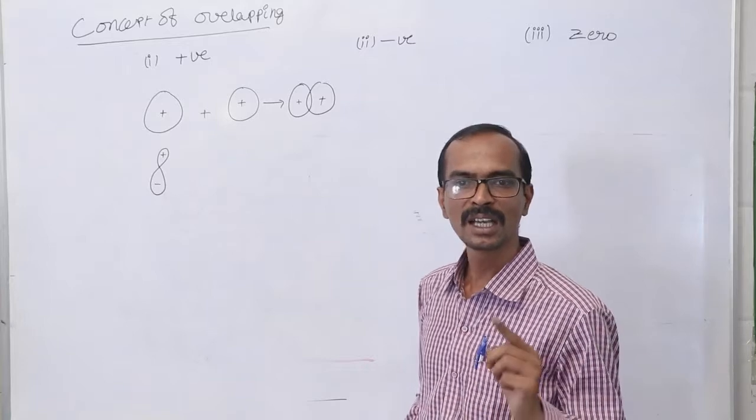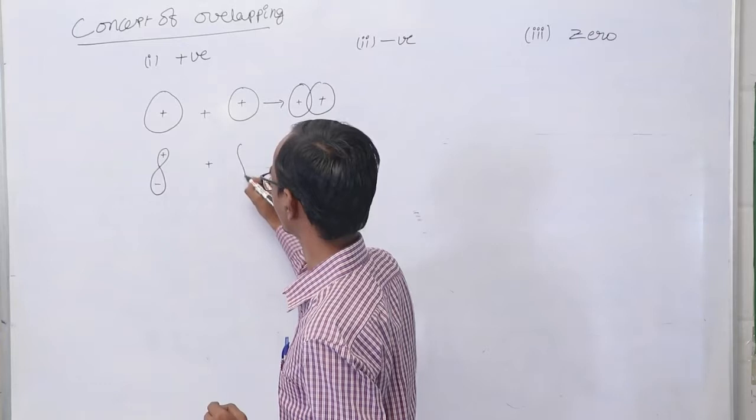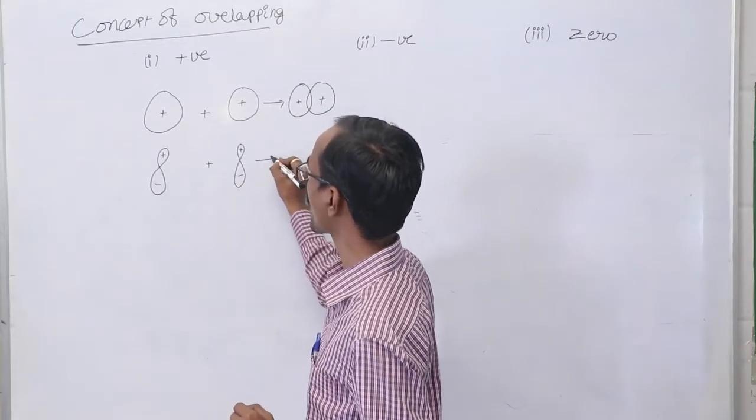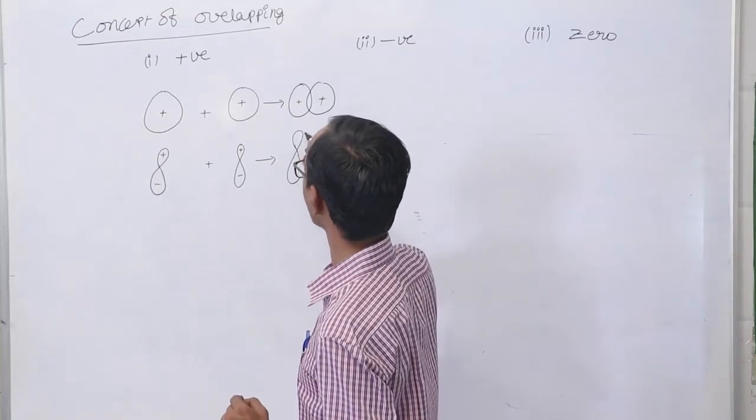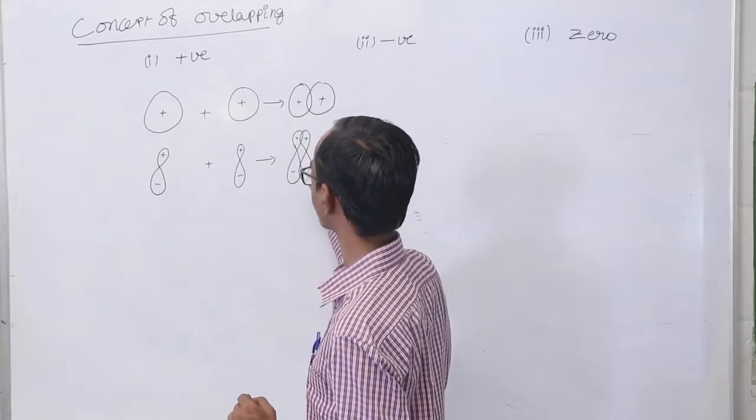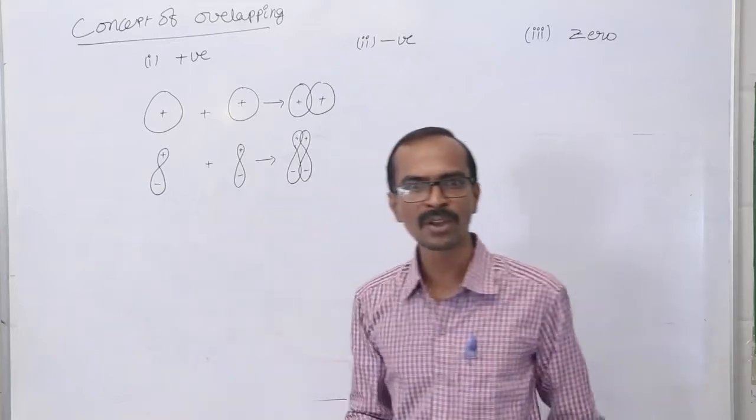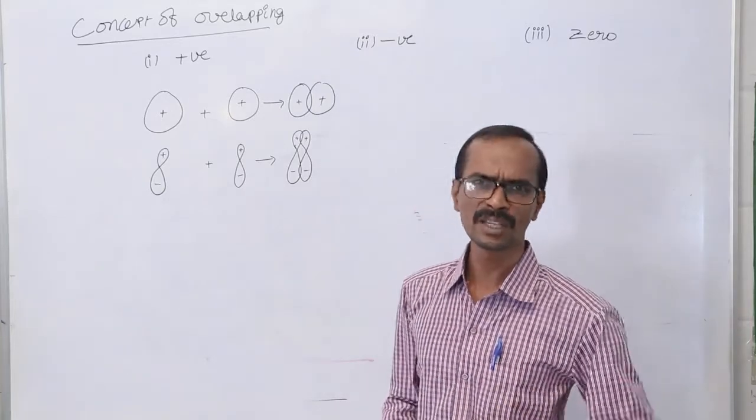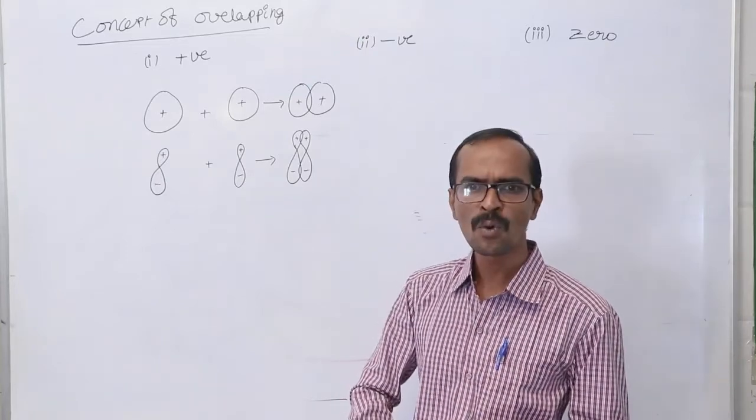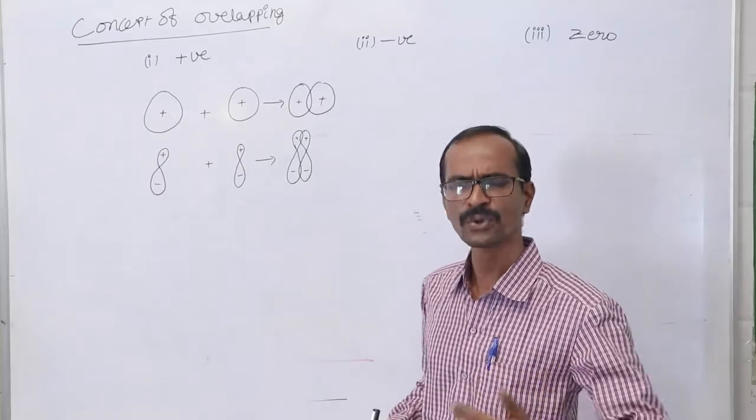Next, let me take two p orbitals like this, laterally. Here the positive lobe of a p orbital overlaps with the positive lobe of another p orbital, and that is also called positive overlapping. And this is the lateral overlapping of the p orbitals, or sideways overlapping. We will discuss in a few seconds which kind of bond is formed by the lateral overlapping or end-on-end overlapping.